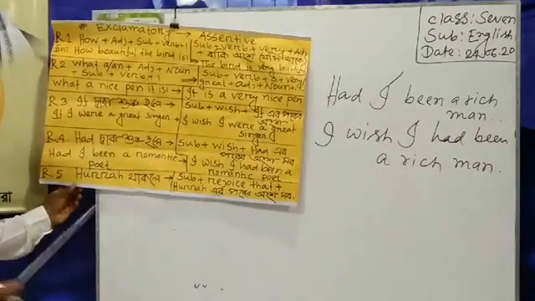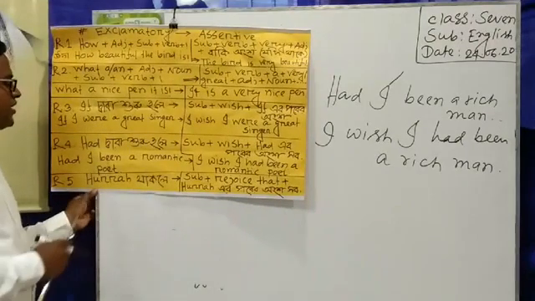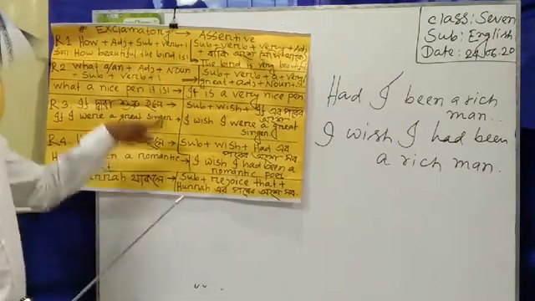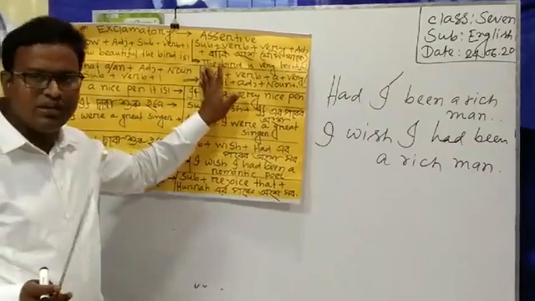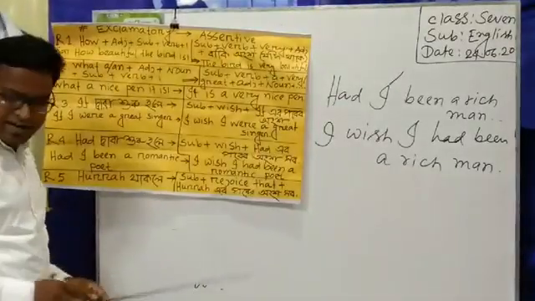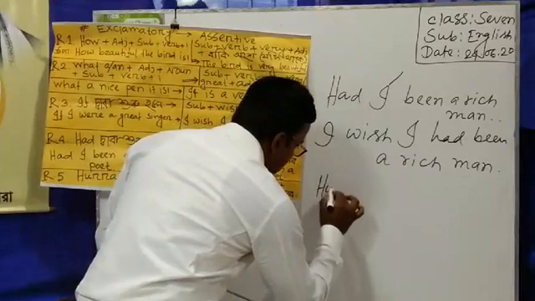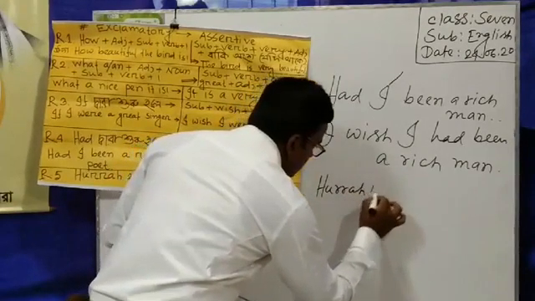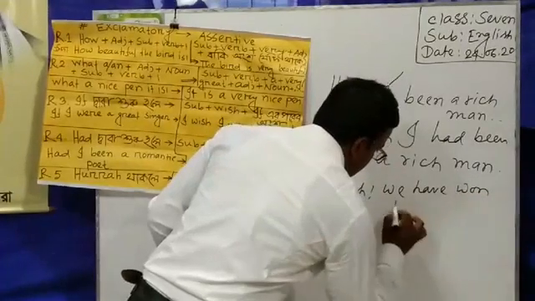Then the final one, and the final one is hurrah থাকলে. Sometimes we find hurrah in the exclamatory sentence. If there is hurrah in the exclamatory sentence, we have to transform it just like this rule. At first we have to write subject. Now I am writing a sentence. Hurrah, we have won the game.